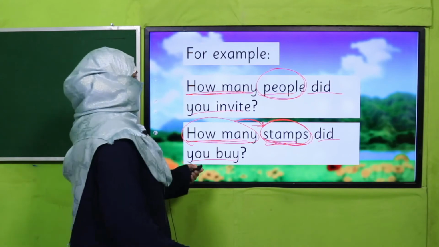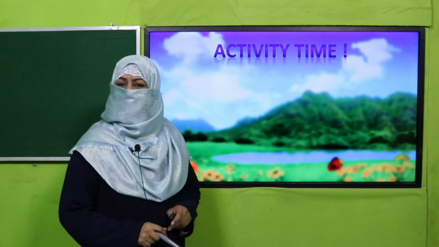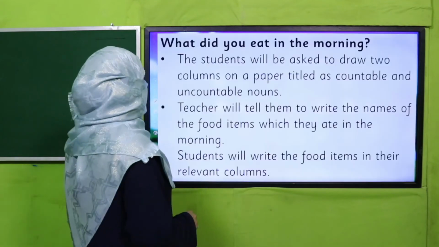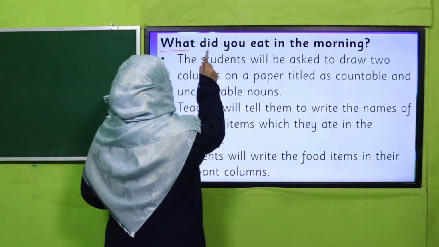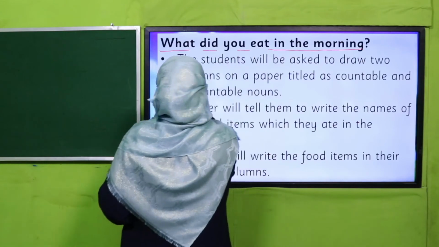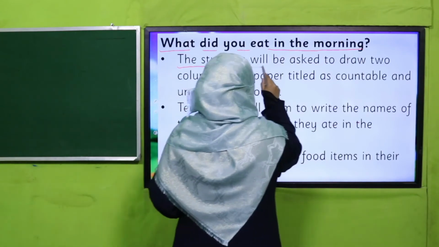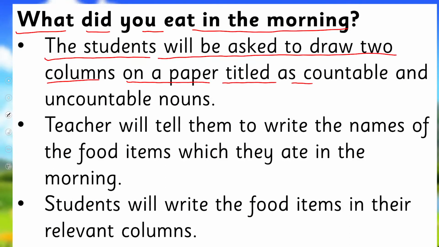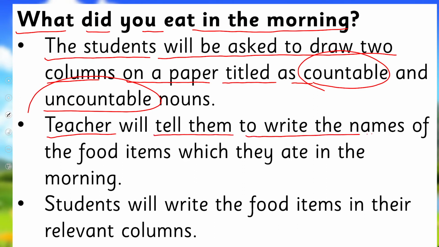Good job. So it's your turn. Right? And your turn means it's activity time. What you are supposed to do? What did you eat in the morning? Students, all of you will be asked to draw 2 columns on a paper titled countable and uncountable nouns, and the teacher will tell them to write the names of the food items which they ate in the morning.